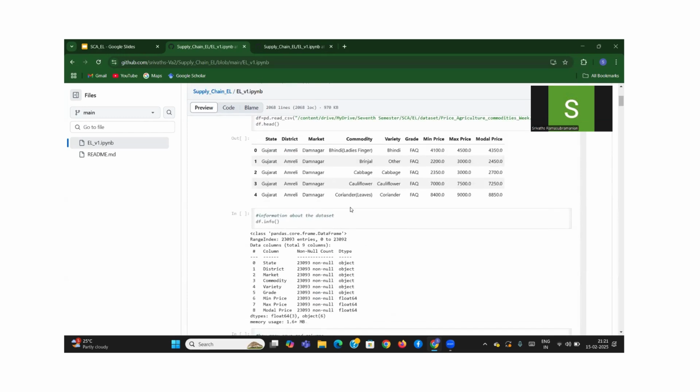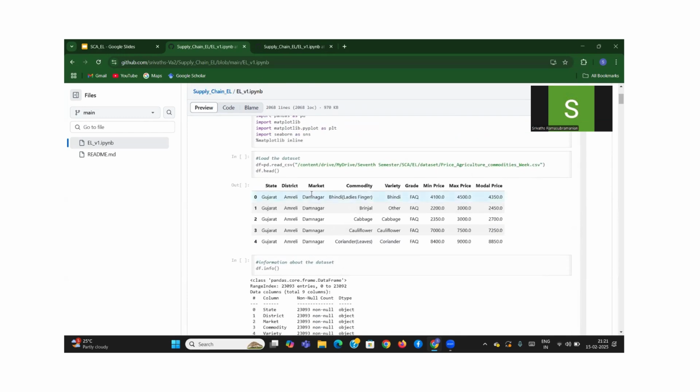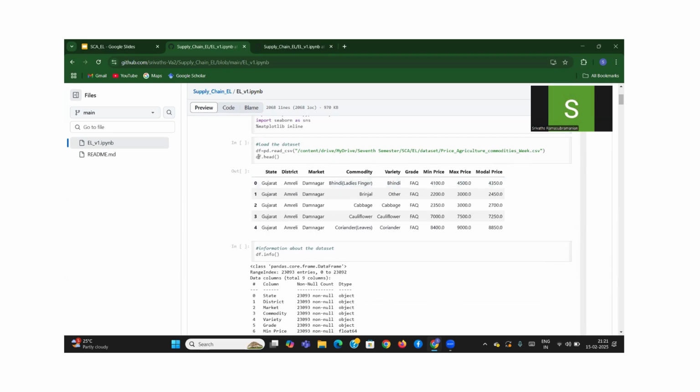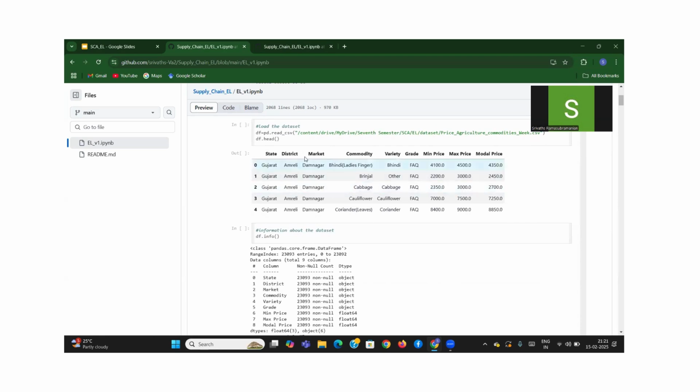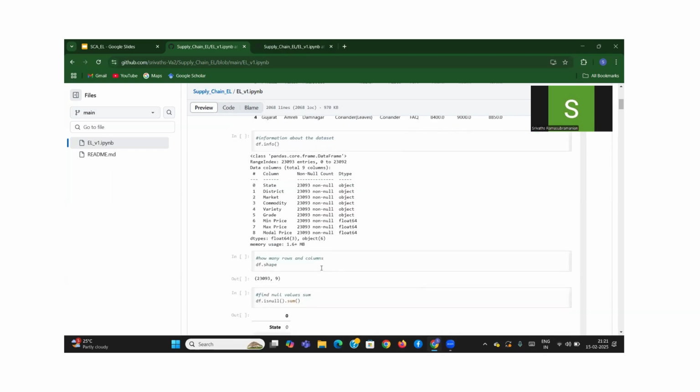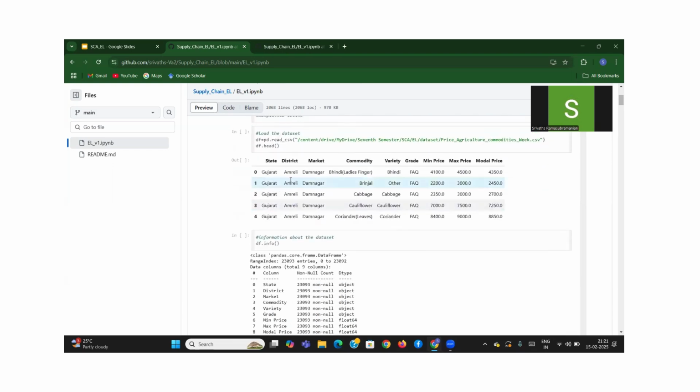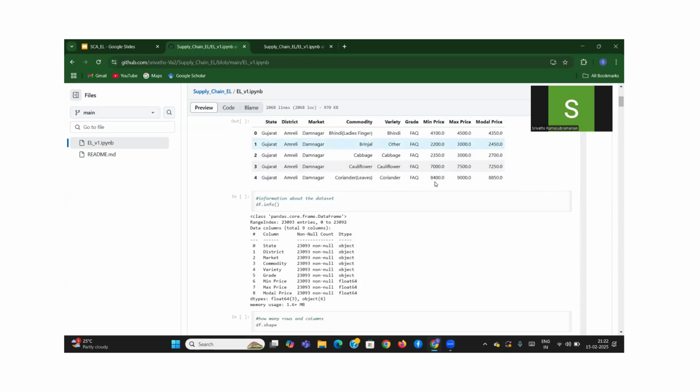So first we store the data set, and then we read the data set and store it in a data frame, and the data frame in Pandas provides us a very neat way to perform analysis on the data set, right? So this is the overview of the first 5 records of this data set, which is in fact a much bigger data set having around 23,000 rows. Over here, you get to see 9 features from state, district, market, giving you the location of everything, and the commodity that's sold, and then the price distribution.